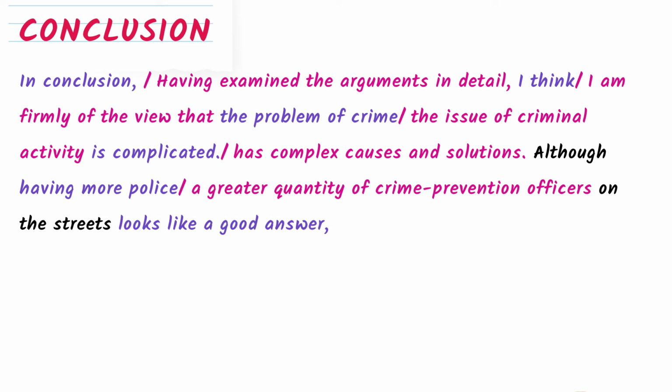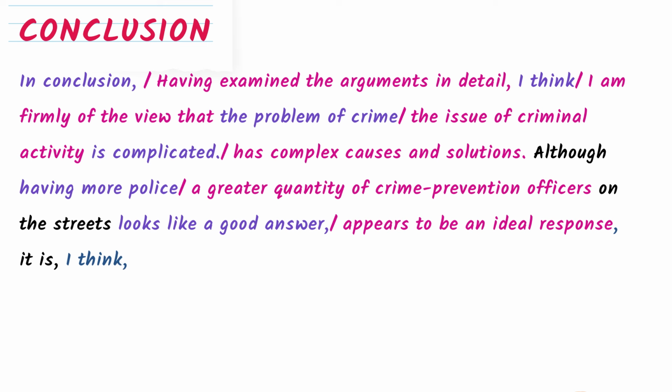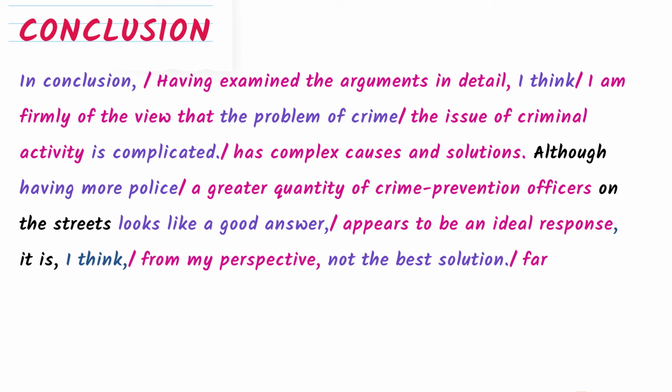"Looks like a good answer" can be changed into "appears to be an ideal response." It is, I think — instead of "I think," we can write "from my perspective." It is, from my perspective, not the best solution. So instead of "not the best solution," we can write "far from being ideal."